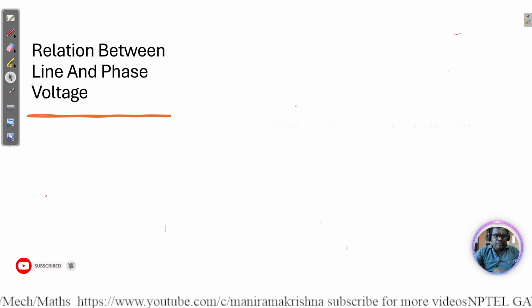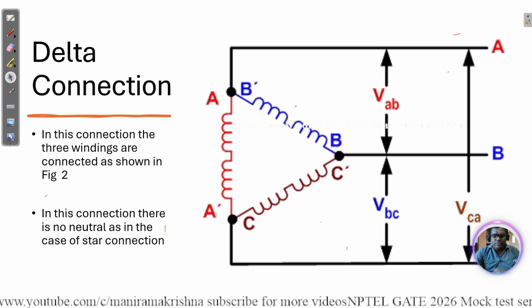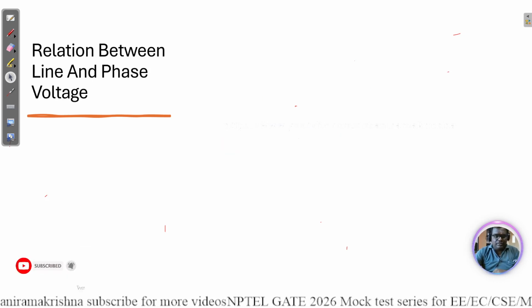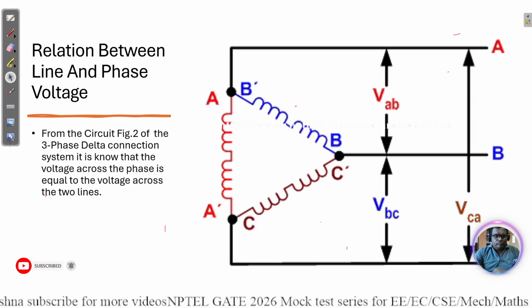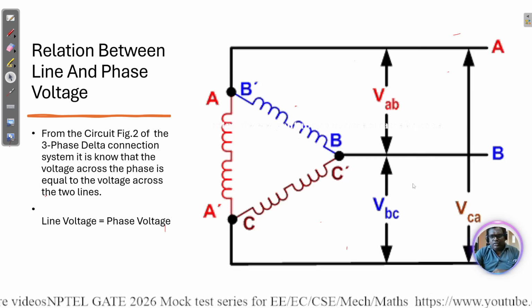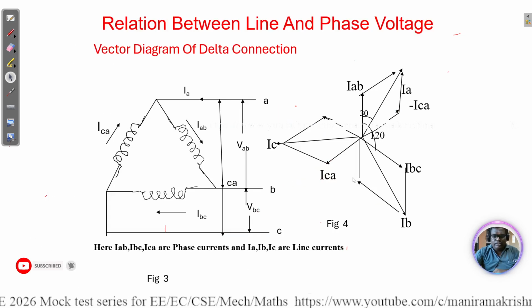There is no neutral in the star... that is, we didn't get the joint points here, we didn't get any charge. That's why there is no neutral in the delta connection. So from that we can write the voltage; all are the same. That's why line voltage is equal to phase voltage.